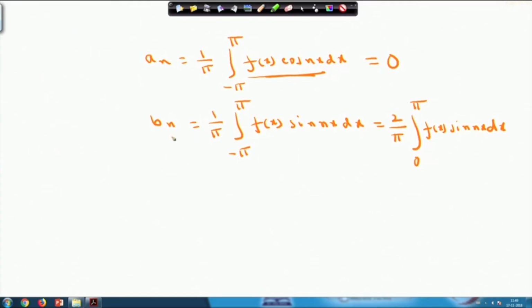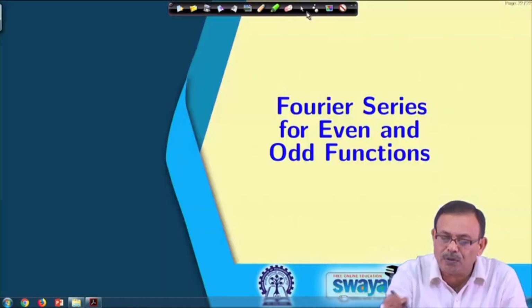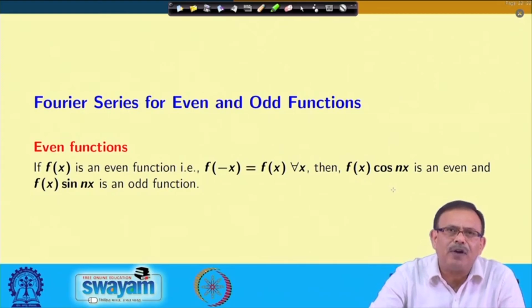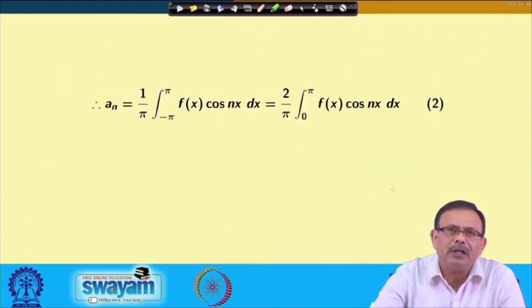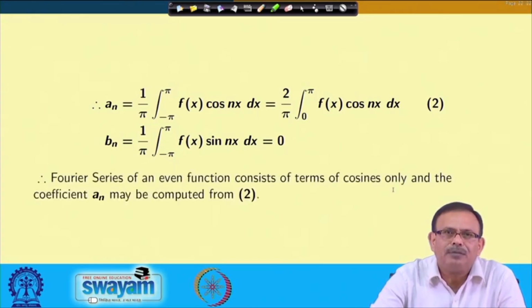So, in that case, I am calculating b_n and a_0. Let us quickly see this. For the even function, a_n equals 2/π ∫ from 0 to π f(x) cos nx dx. Similarly, b_n equals 1/π ∫ from −π to π f(x) sin nx dx. This will be 0, since f(x) sin nx will be an odd function in this case, and the Fourier series will consist of cosine terms only.